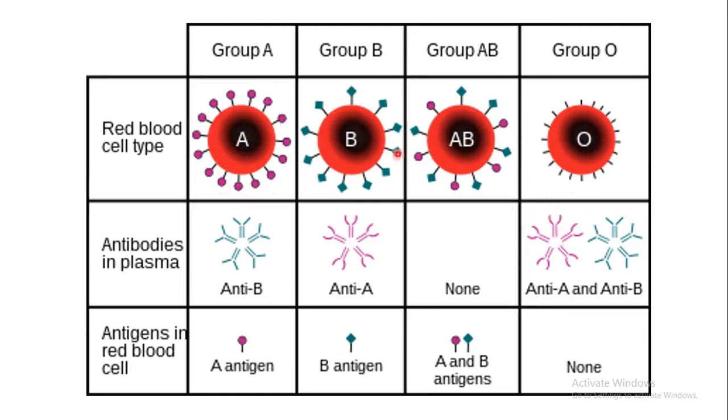So if B blood group people donate, once again it has anti-B antibodies, so this antigen will react with these antibodies. Once again agglutination. So the blood will completely agglutinate and precipitate. So it is going to affect the blood circulation. Got it? That is the reason they are universal donors, but they cannot accept blood from any blood group except O. Got it? So these are the basics which you should know about blood grouping.